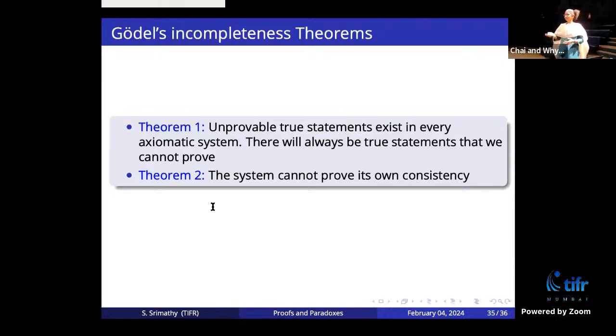There is actually a theorem. There is a funny thing: he proved the theorem that you cannot prove everything. There are always some things which you cannot prove. And you cannot tell whether your system is consistent. You cannot tell whether there are going to be contradictions or not. Okay, yes.